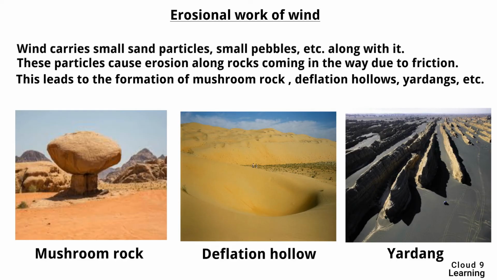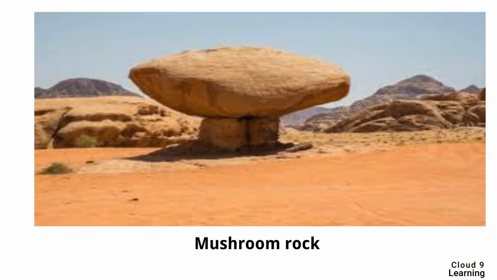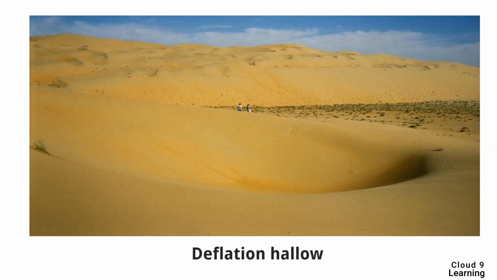The first image is of a mushroom rock. It is formed when the current of wind loaded with sand is carried along the lower layers of wind. Due to their high density, the lower part of the rocks gets eroded more as compared to the upper part, and thus a mushroom rock is formed. The second image is of deflation hollow. It is formed when the wind has removed sand down to a level where a layer of particles is too heavy for the wind to move.